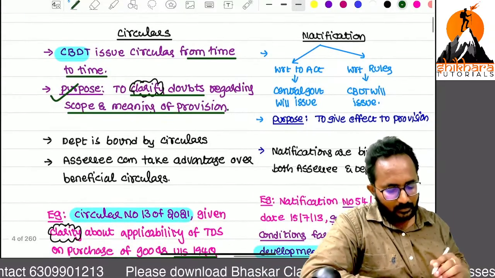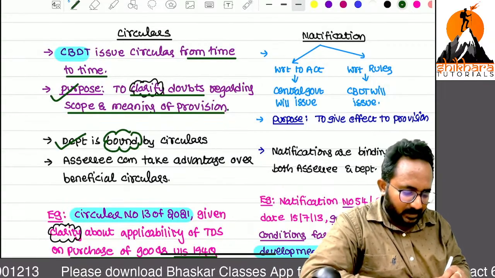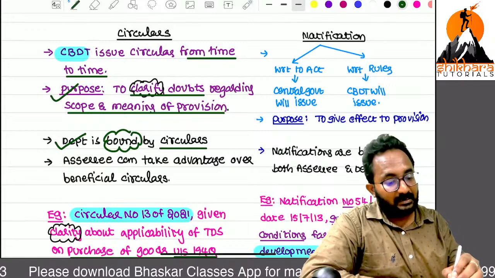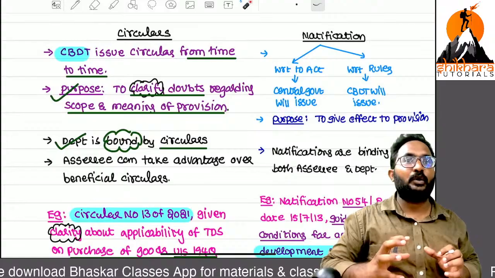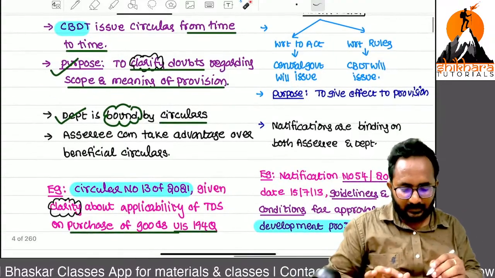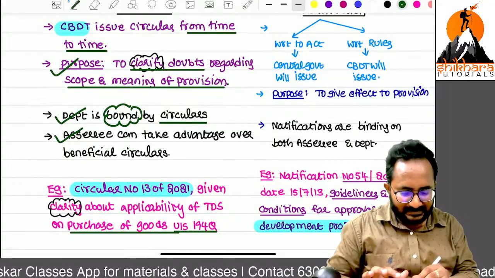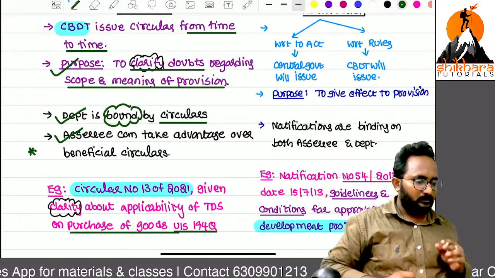Now, sir, who is bound by these circulars? Department. Because the Central Board of Direct Taxes issues the circular, automatically who needs to follow the circulars? Department. Next, I will give you one example regarding this point at the end of the chapter, but try to remember.